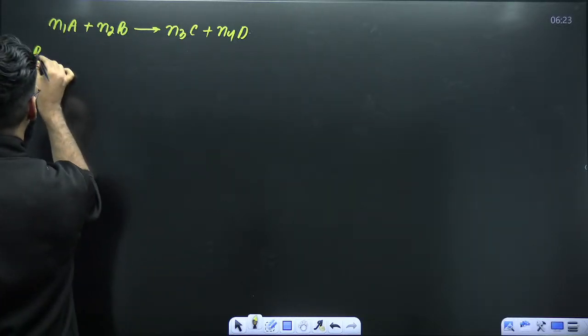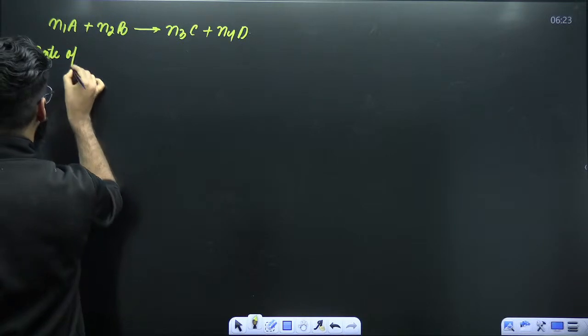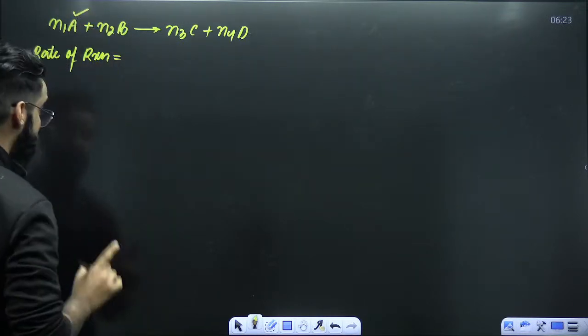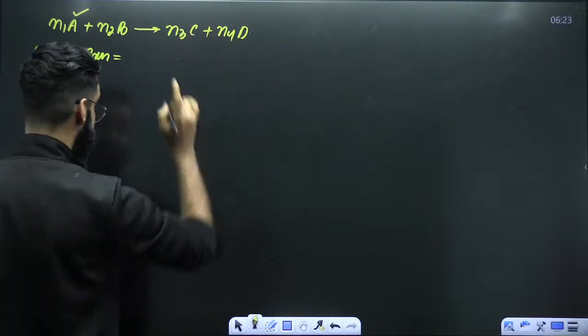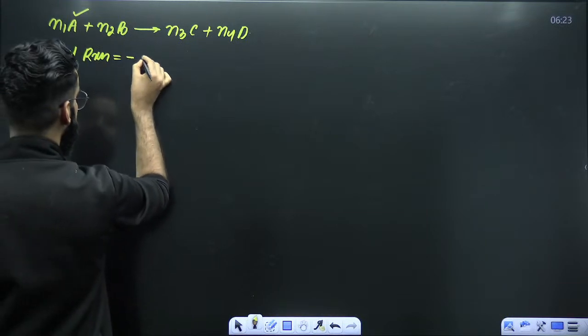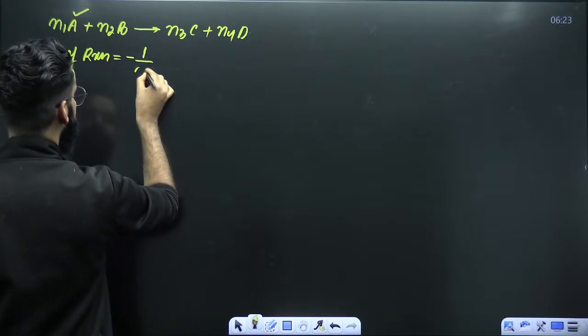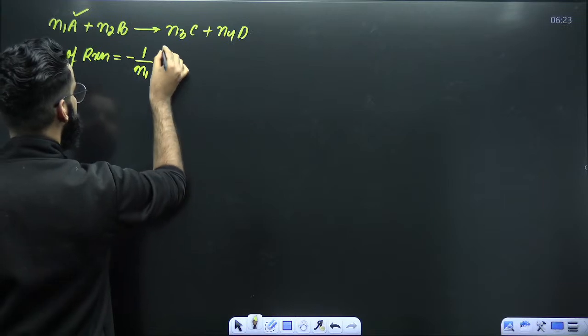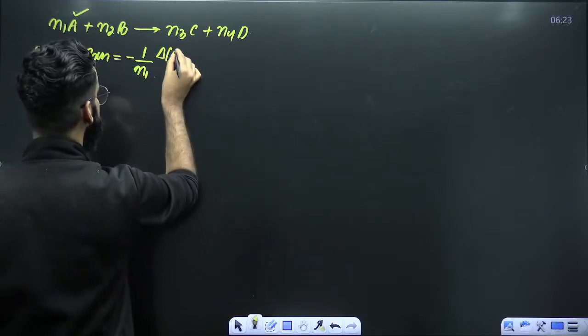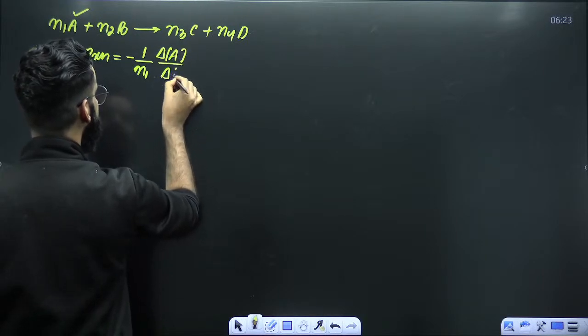First of all, I can calculate the rate of reaction with respect to A, as well as B, C, and D. If I'm calculating it with respect to A, I'll start with the minus sign, 1 divided by the stoichiometric coefficient N1, change in the concentration of A, divided by the time interval, delta T.